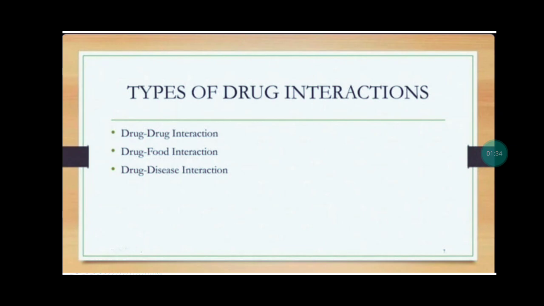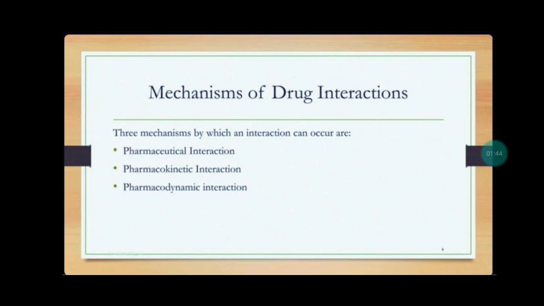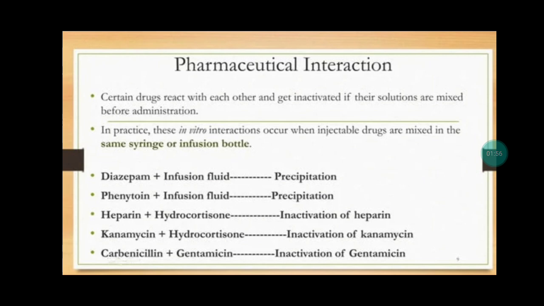So, there are three types of drug interactions: drug-drug interactions, drug-food interactions, and drug-disease interactions. Now we will see the mechanisms of drug interaction. There are three mechanisms by which interaction can occur. One, pharmaceutical interaction. Second, pharmacokinetic interaction. Third, pharmacodynamic interaction. First, we will discuss pharmaceutical interaction.